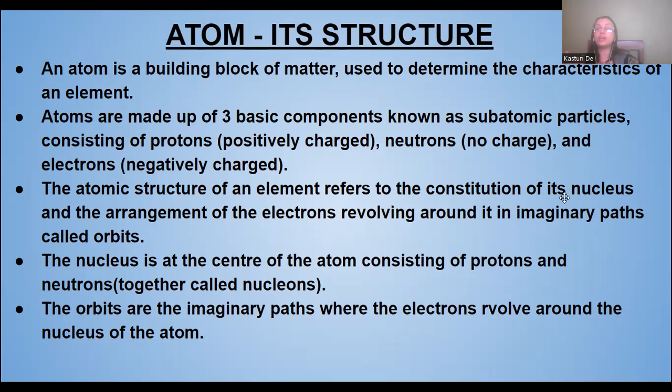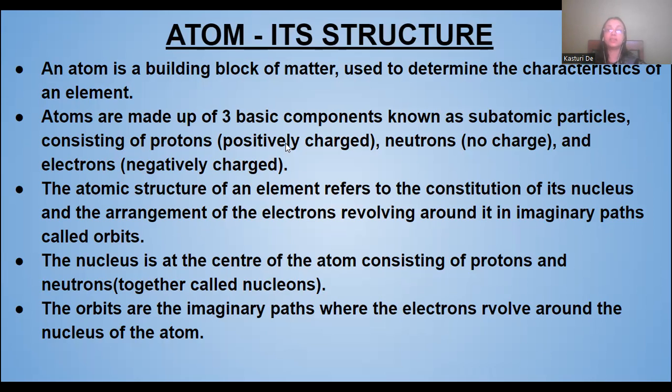Okay, so the nucleus is at the center, which contains protons and neutrons together. These protons and neutrons together are known as nucleons, and it has the orbits which are there outside the nucleus. They are imaginary paths, and on those orbits the electrons revolve around the nucleus of the atom.